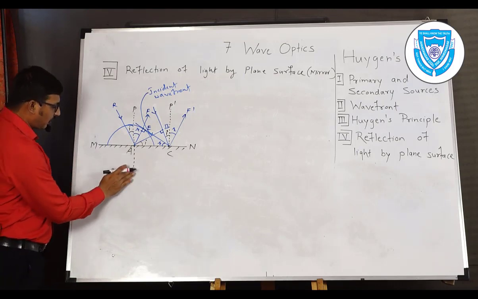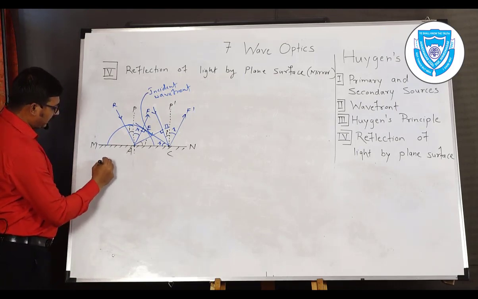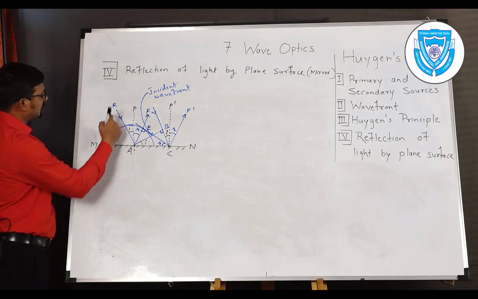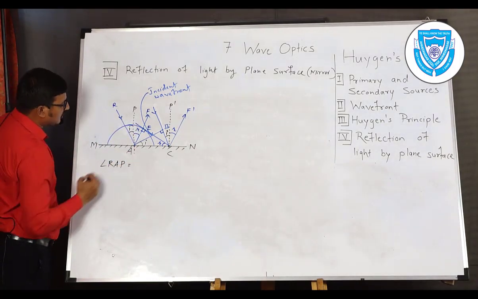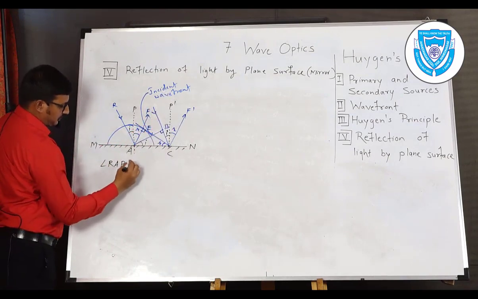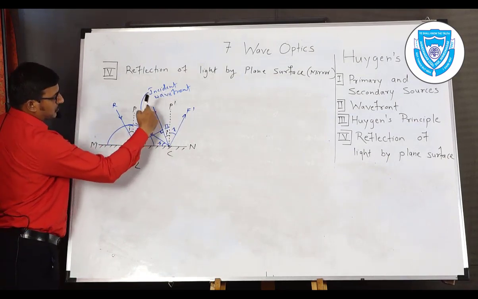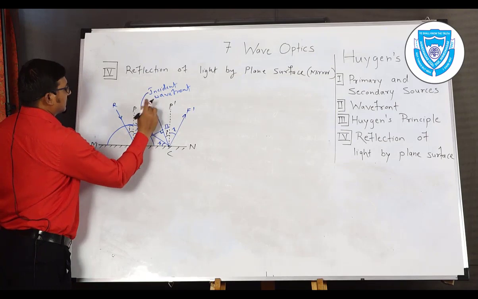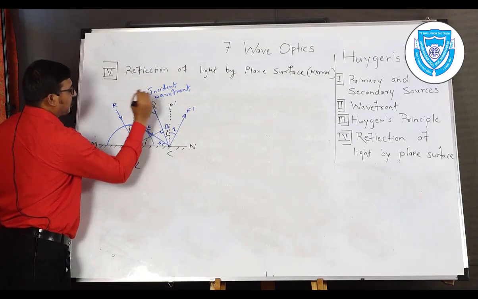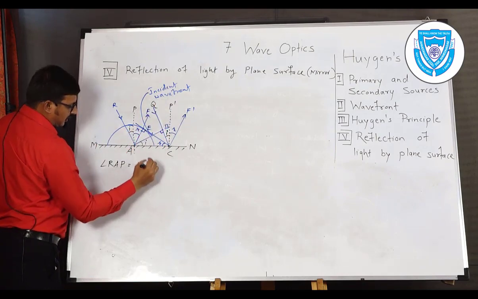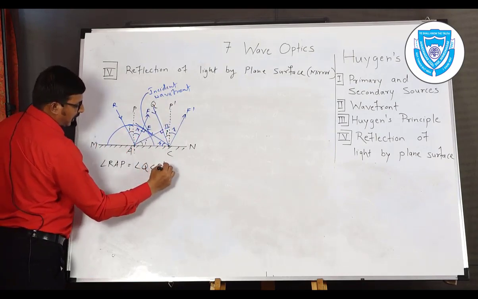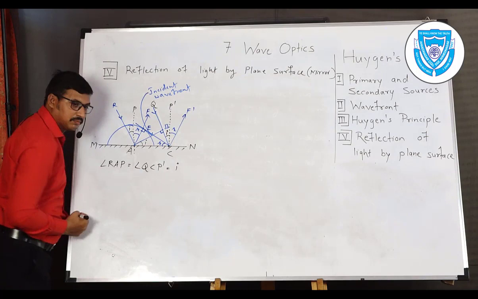So what we can write from this: the angle of incidence is RAP, that is equal to angle QCP', with Q a point, that is equal to I here.